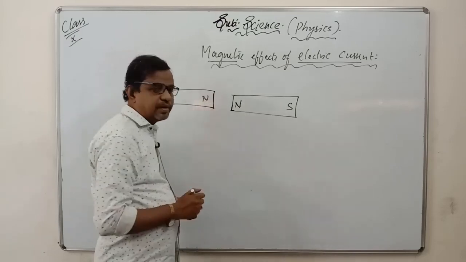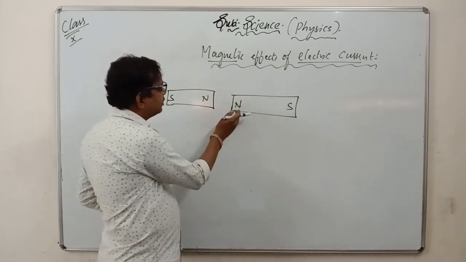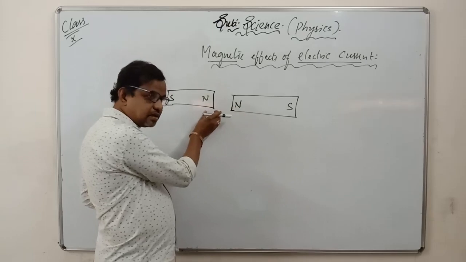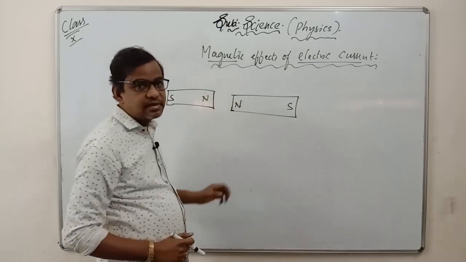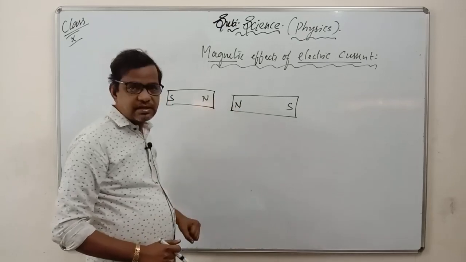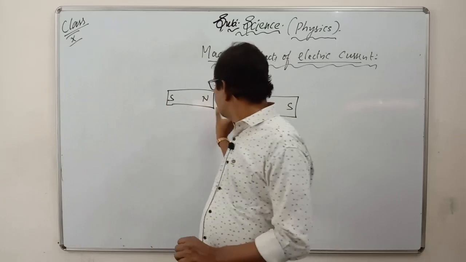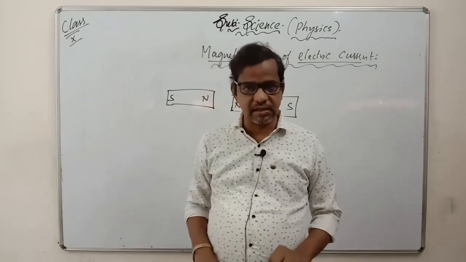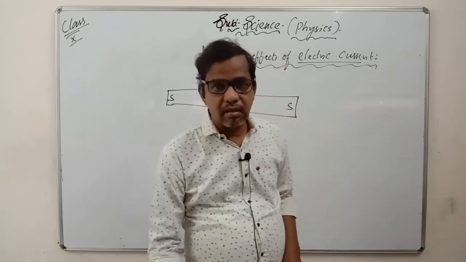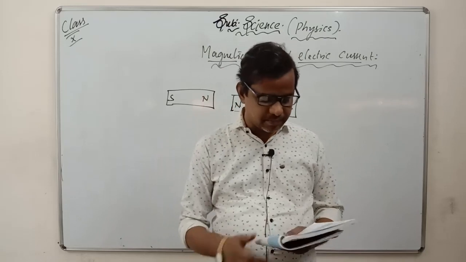North and north. If you bring north pole to north pole, when you bring them very near each other, it starts moving away from this side. Why does it start moving away? Because like poles always repel each other and unlike poles attract each other. Means north and south attract each other, whereas north and north or south and south will repel each other.